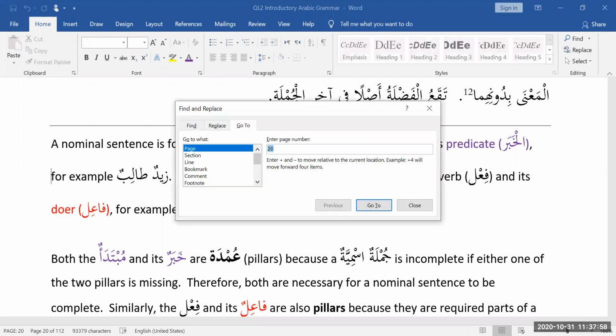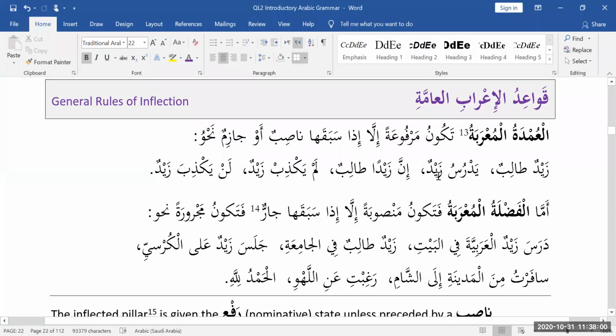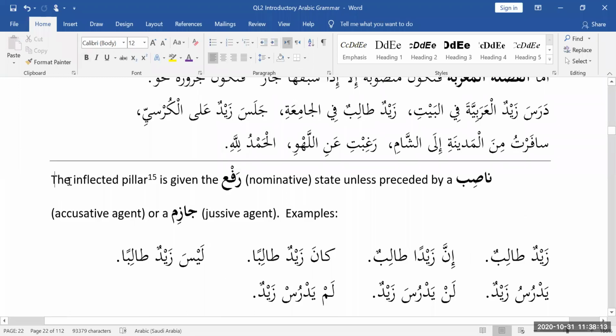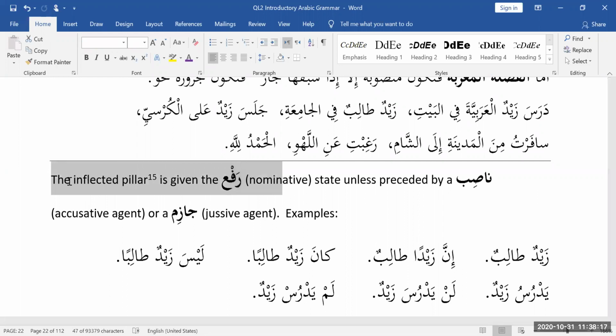And then finally, we looked at the general rules of inflection. In the general rules of inflection, there are two main principles and then there are exceptions. The two main principles are that if you have a pillar that is mu'rab, an umda mu'raba, then you give it the rafa state. Unless, of course, there's a nasib before it or a jazim before it. If there's a nasib before it, it becomes mansub, it goes into the nasab state. If there's a jazm before it, it goes into the jazm state.